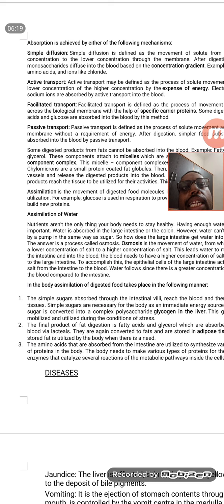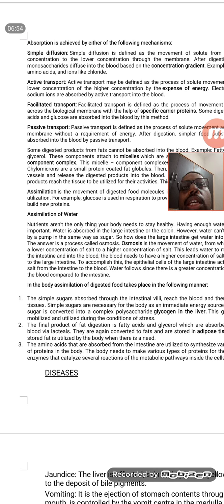Then comes facilitated transport, where specific carrier molecules are present to absorb them. For example, glucose is absorbed by both simple diffusion and facilitated diffusion, through glucose transport proteins like GLUT1. Next comes passive transport.